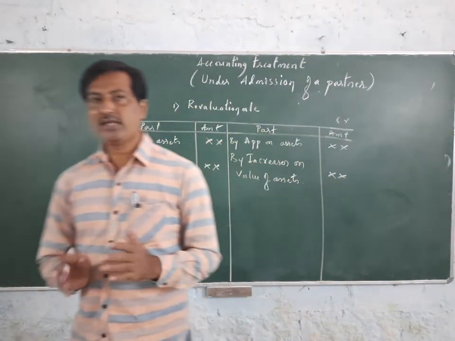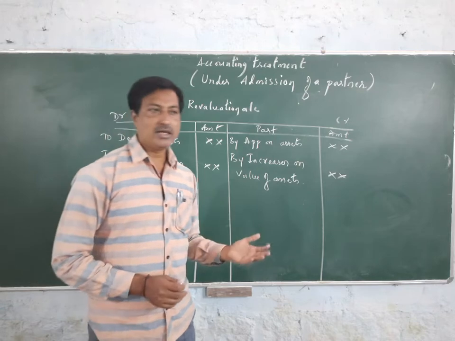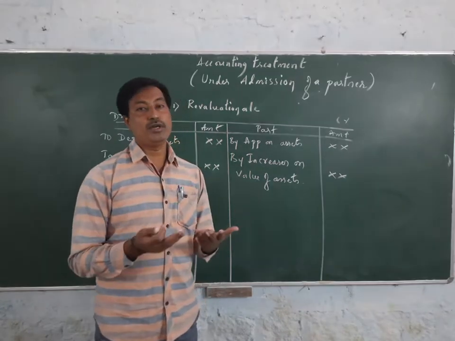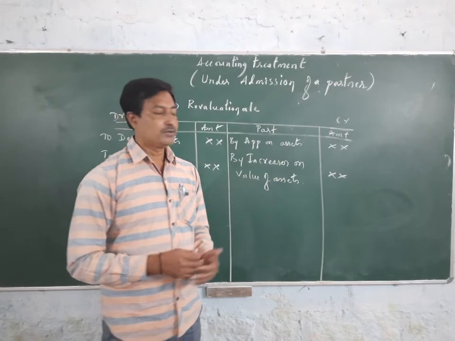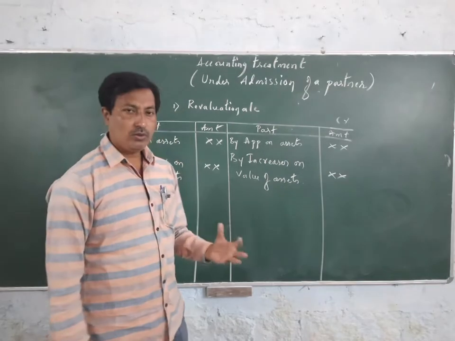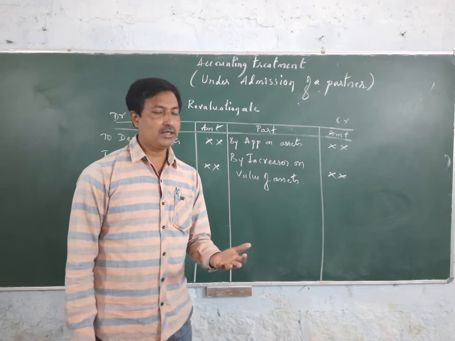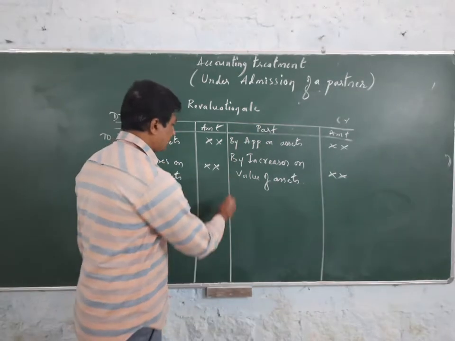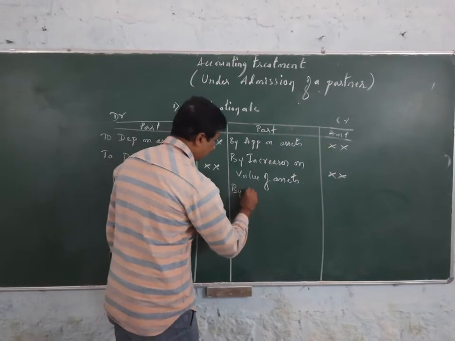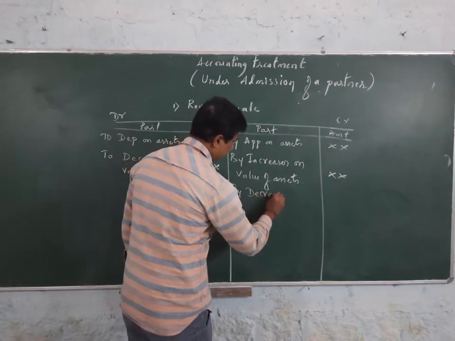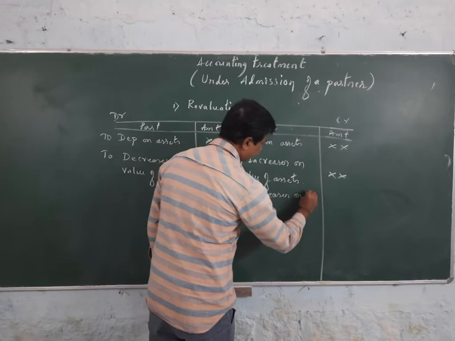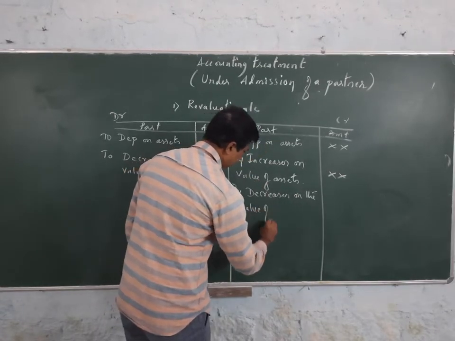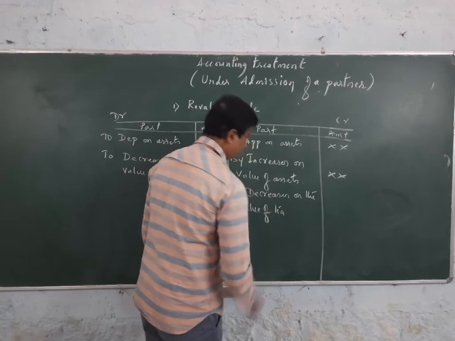If any such balance is forgone by the banker or by the creditors, there will be a profit to the partnership firm. So whenever discounts are issued from the bank or from the creditors, you should record on the credit side, for example, by decrease on the value of liabilities.